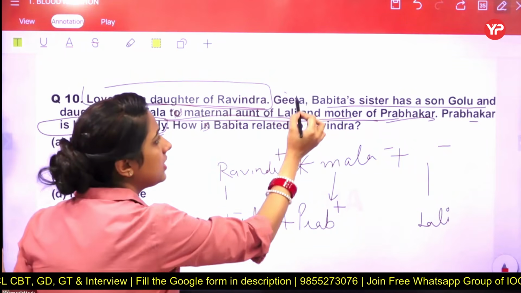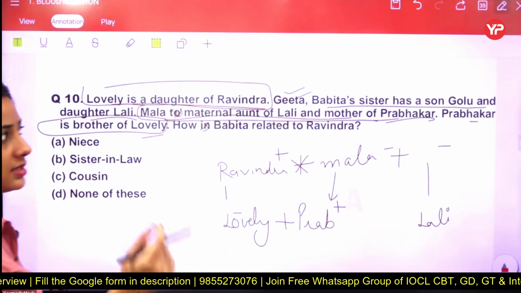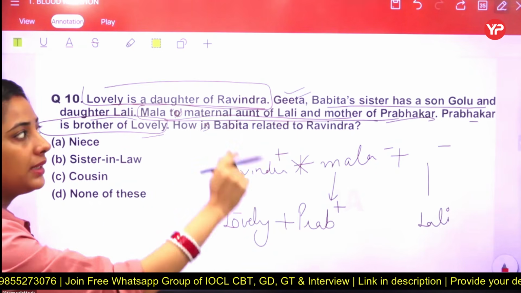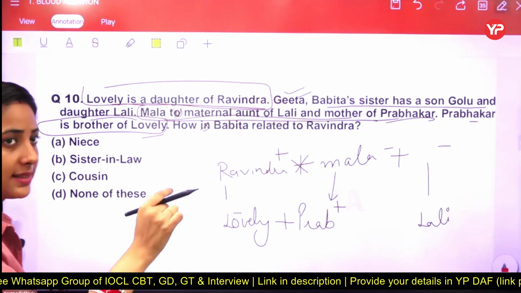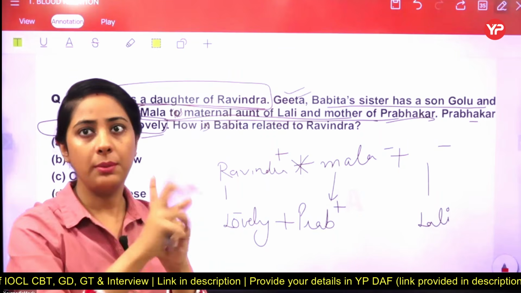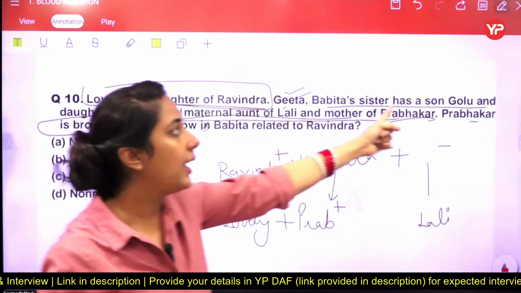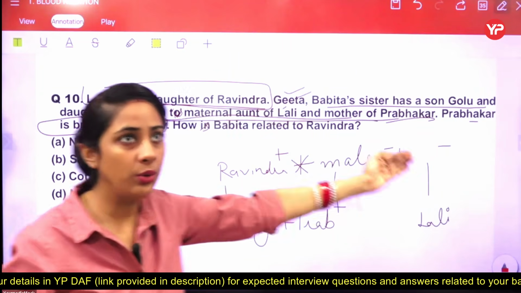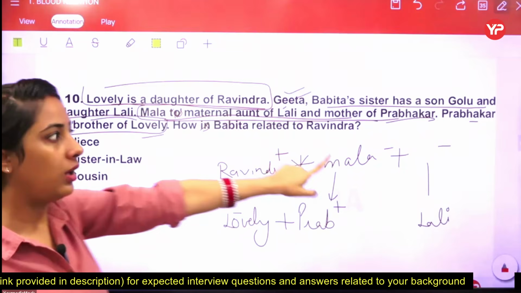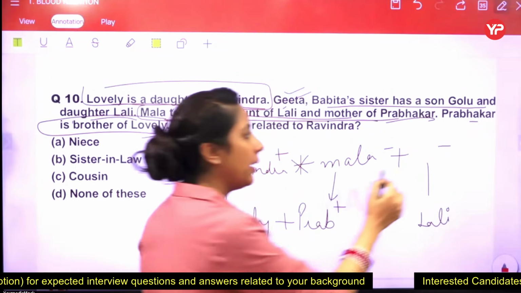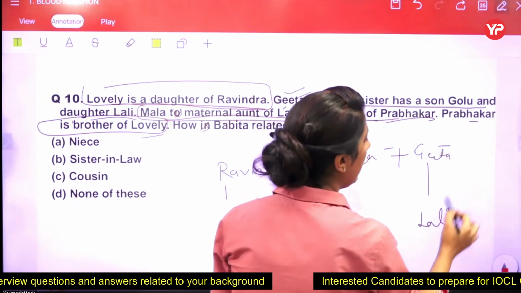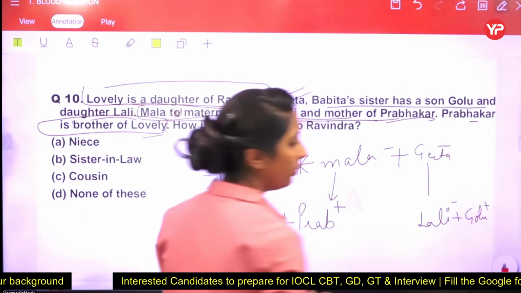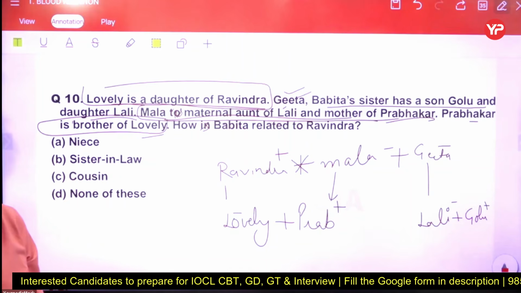So the next information, the last information: Geeta, Babita's sister, has a son Golu and a daughter Lali. We have a Lali here. Geeta, Babita's sister. So first they are saying that Geeta is a sister of Babita. Geeta has a son Golu and a daughter Lali. So we solve this one. This person's name is Geeta, who has a daughter Lali, and along with that a son whose name is Golu. Golu and Lali. Got it?